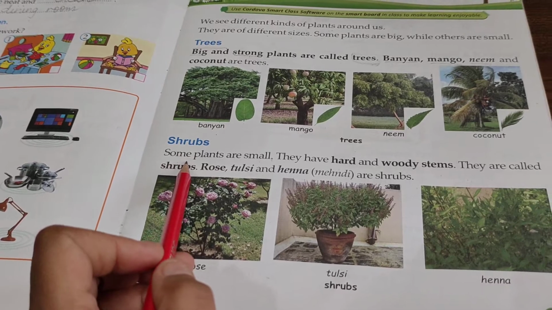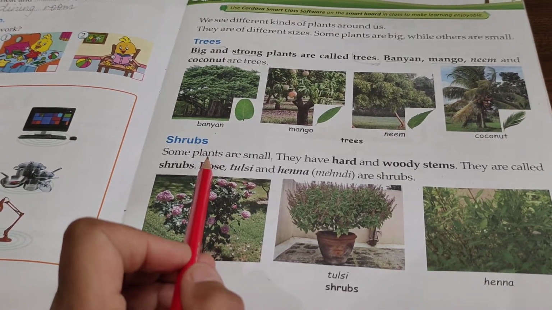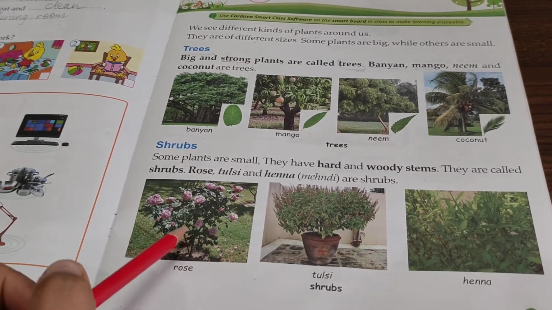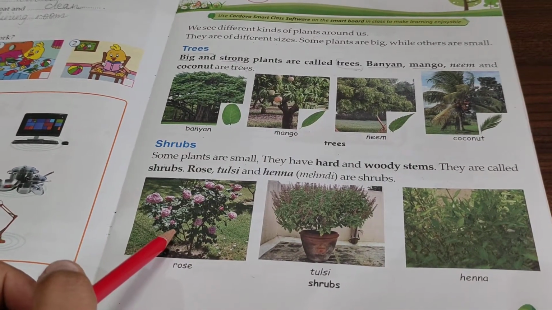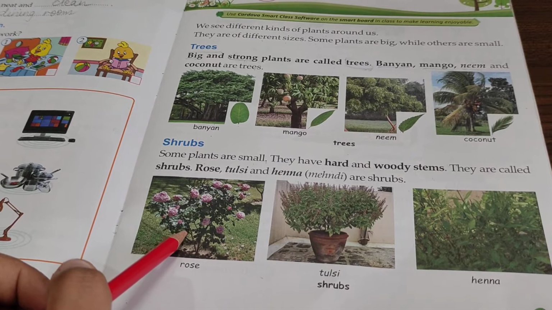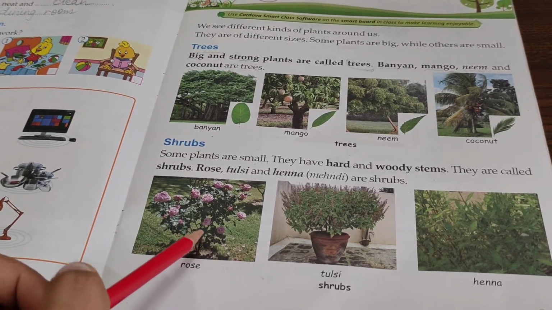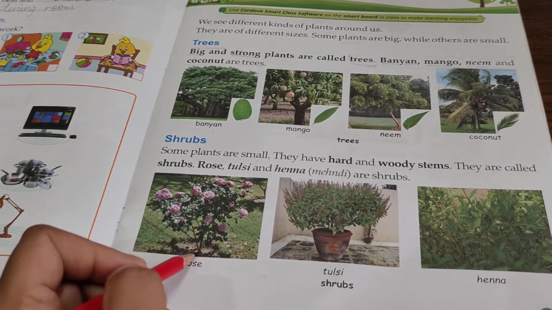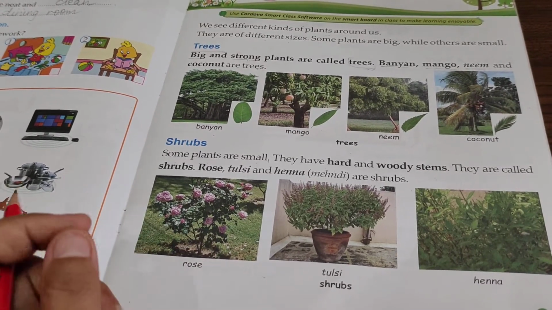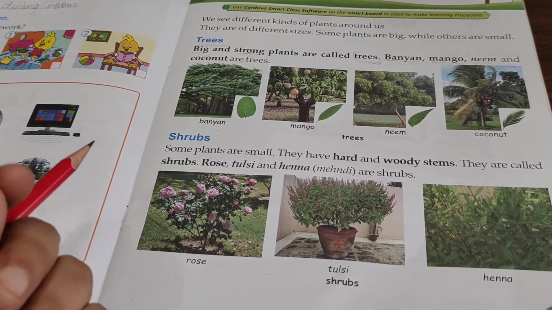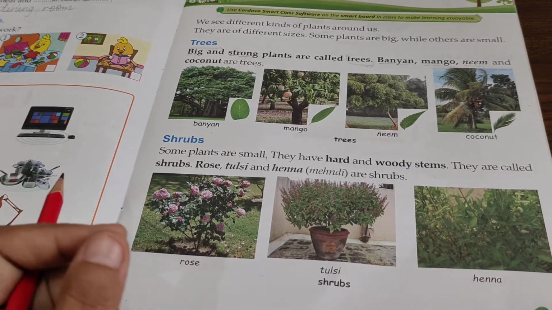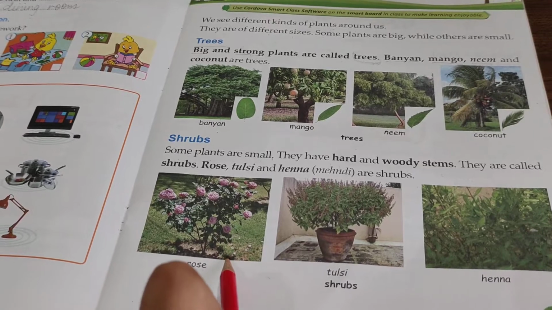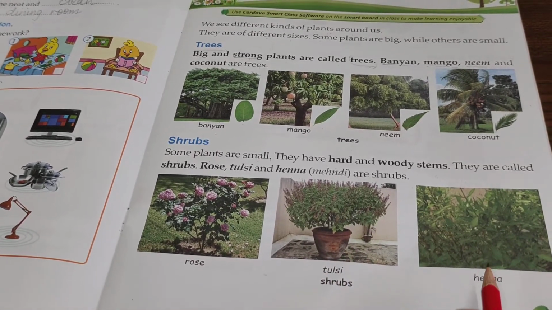और shrubs क्या थे? Shrubs are small plants which have hard and woody stems. इनकी जो stems होती हैं, as you can see in this picture, this is a rose plant, और ये जो उसकी stem है ये hard है, बिल्कुल छोटी नहीं है, पतली सी नहीं है. They are hard and they have woody stems. Wood की होती हैं stems, मतलब इनकी stems बहुत hard और woody होती हैं. और ये कौन कौन से examples हैं हमारे पास? Rose plant, tulsi plant and henna plant.